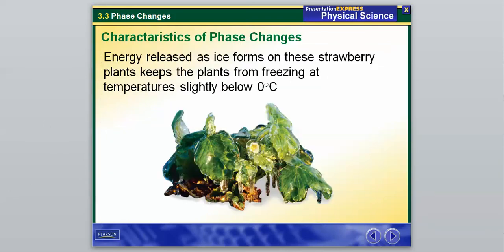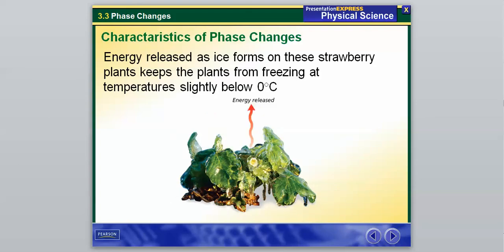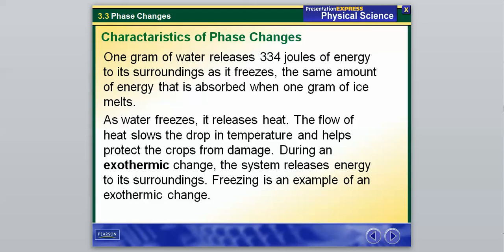On the flip side of that, energy can also be released. In this example, it says energy released as ice forms on these strawberry plants keeps the plants from freezing at temperatures slightly below 0 degrees Celsius. So these strawberry plants are releasing energy. 1 gram of water releases 334 joules of energy to its surroundings as it freezes, the same amount of energy that is absorbed when 1 gram of ice melts. So as water freezes, it releases heat. The flow of heat slows the drop of temperature and helps protect the crops from damage.